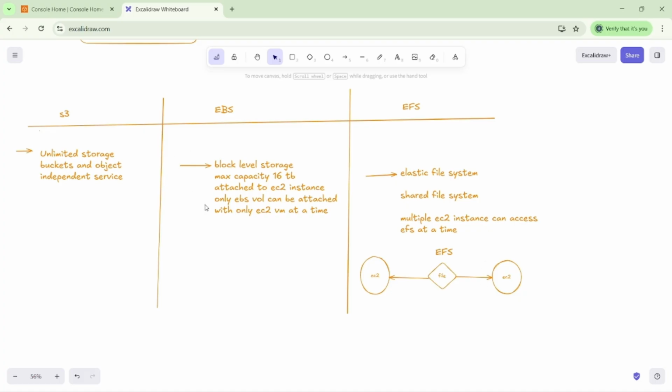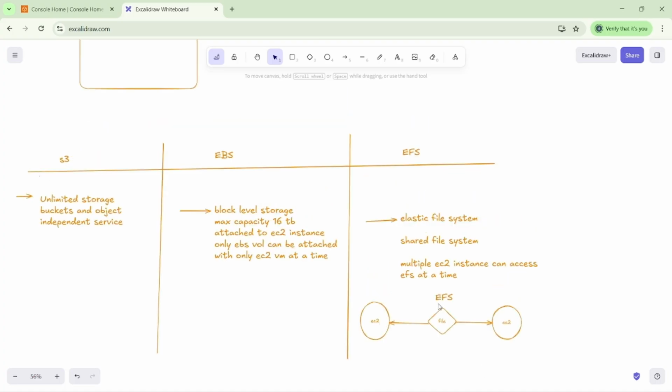Only an EBS volume can be attached with only one EC2 VM at a time. My requirement is different, so I want to attach the volume to multiple machines. So we have to go with the elastic file system. What is the purpose of the elastic file system? EFS stands for elastic file system, and it provides scalable file storage for EC2 instances.